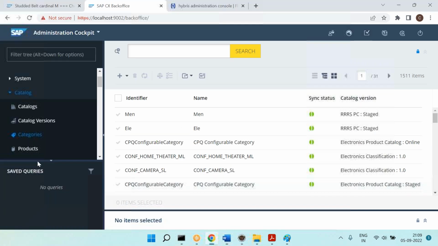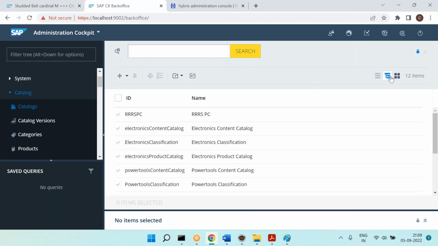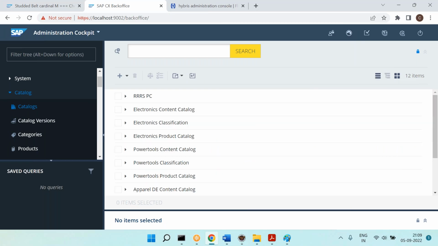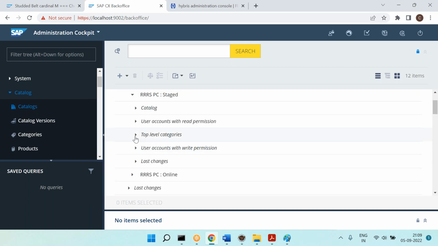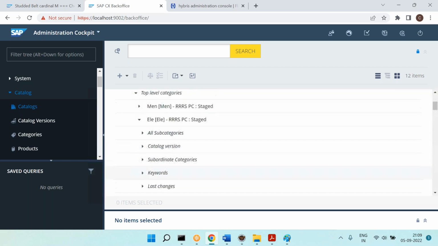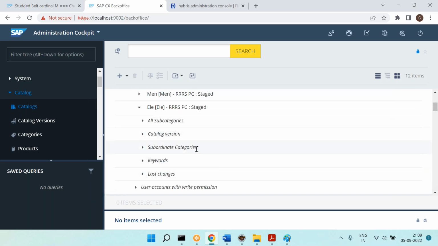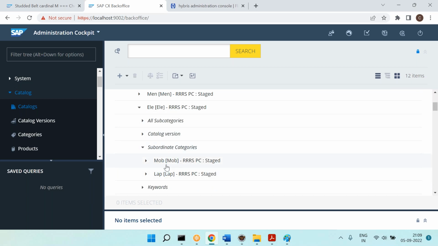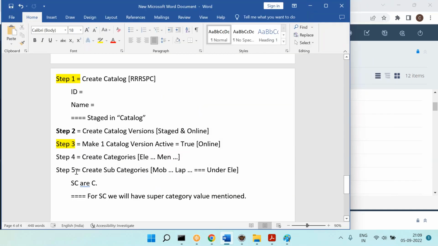Now let's see the outcome. Go to the tree structure for easy understanding and expand it. Now you can see the catalog version, staged version, and online version. In the staged version, we have created the top level categories, which are electronics and men's. In electronics, we have created the subcategories, which are mobiles and laptops. That is also done.